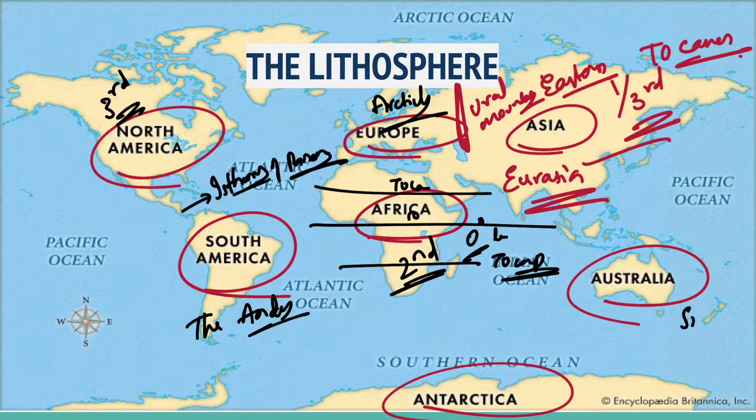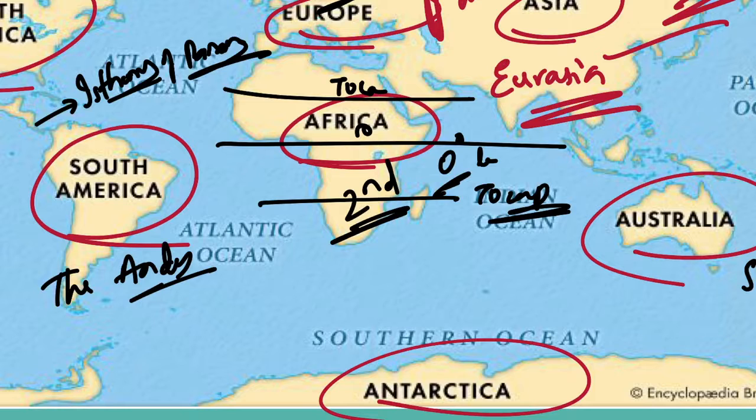Australia is the smallest continent, and it lies entirely in the southern hemisphere. It is surrounded on all sides by oceans and seas, and it is called an island continent. Antarctica is completely in the southern hemisphere, and it is a huge continent. The South Pole lies almost at the center of this continent.